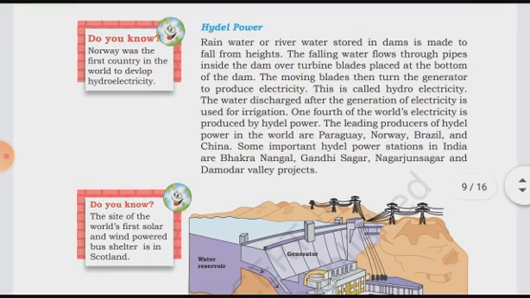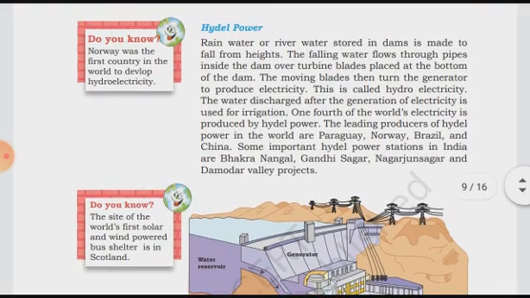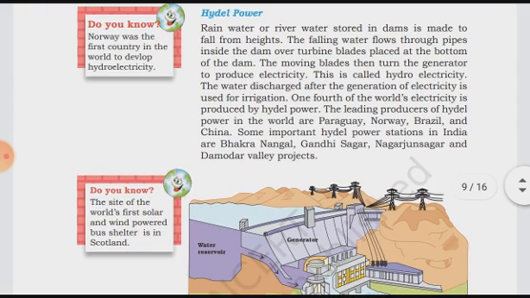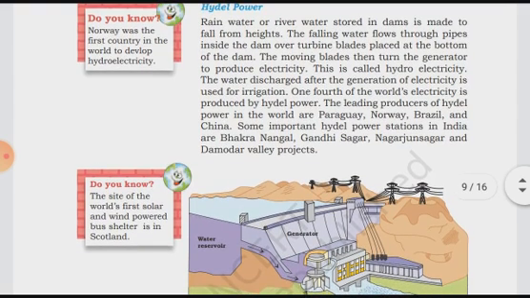So what used to happen? The water is stored by making the dams. After this, what used to happen? This water, after storing, is made to fall from the height. The falling water flows through the pipes inside the dam over turbine blades placed at the bottom of the dam.